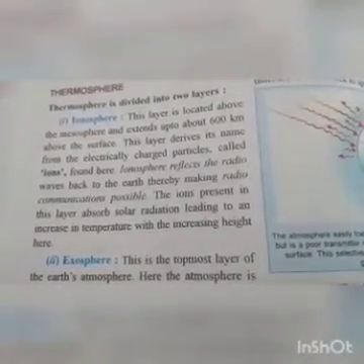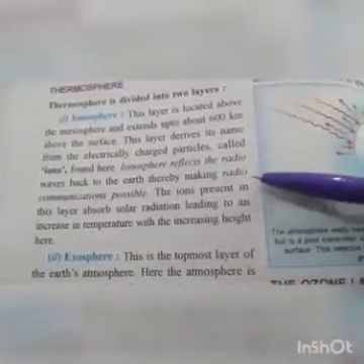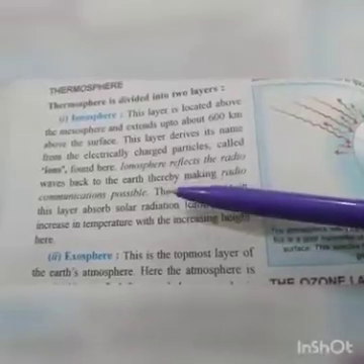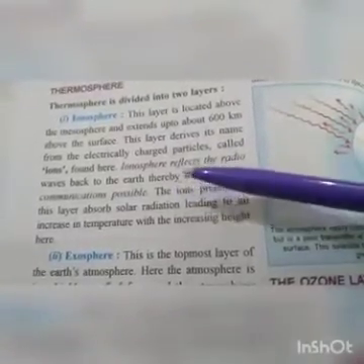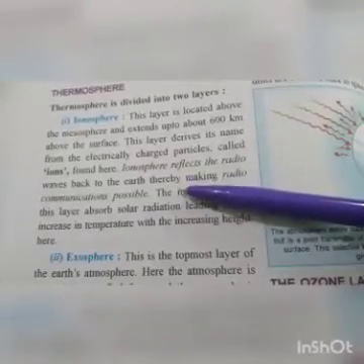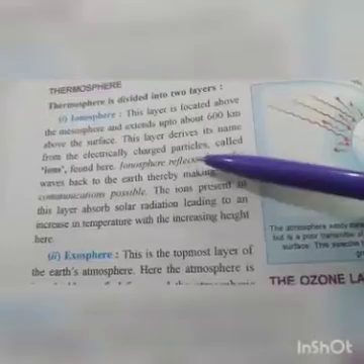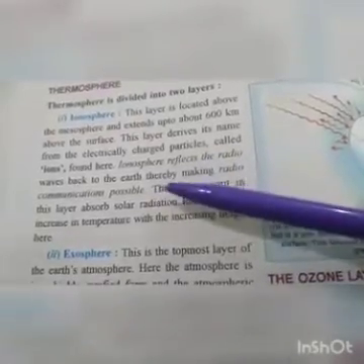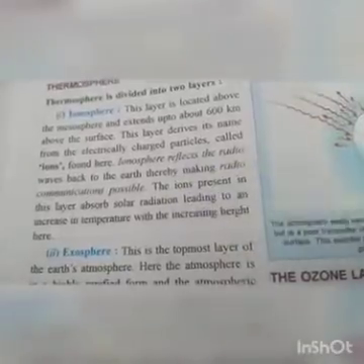The ionosphere reflects the radio waves back to the earth, thus making radio communication possible. This is a very important phenomenon of this part.